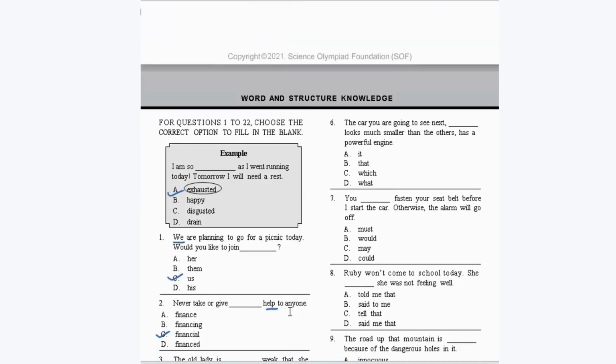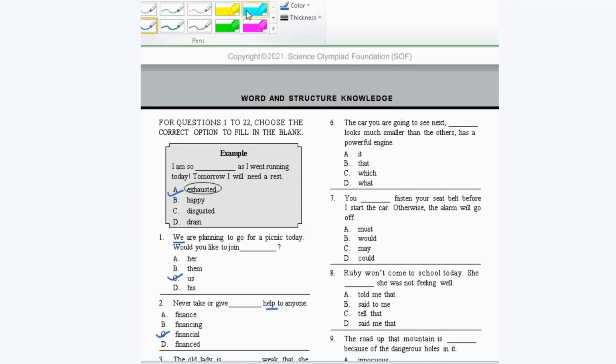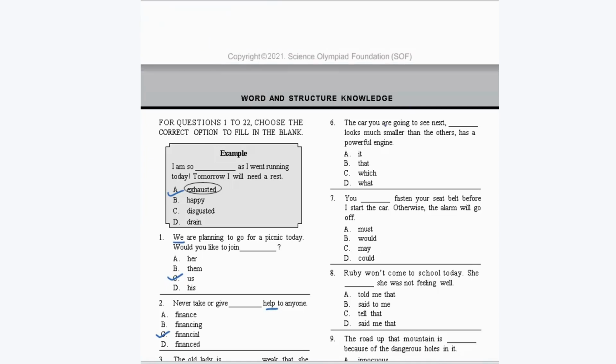The question number 6 here is, the car you are going to see next dash looks much smaller than the others. So it should be, the car you are going to see next, it looks much smaller than? No, it should be which looks much smaller than the others, has a powerful engine.